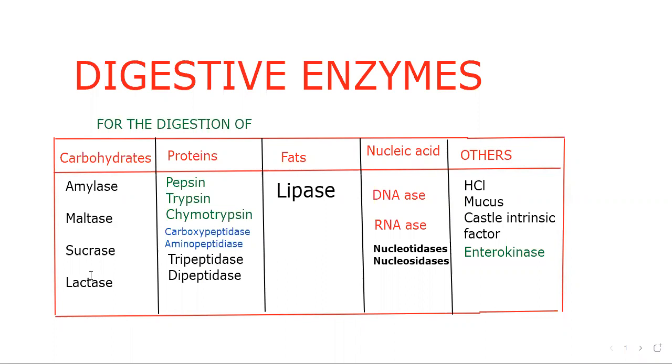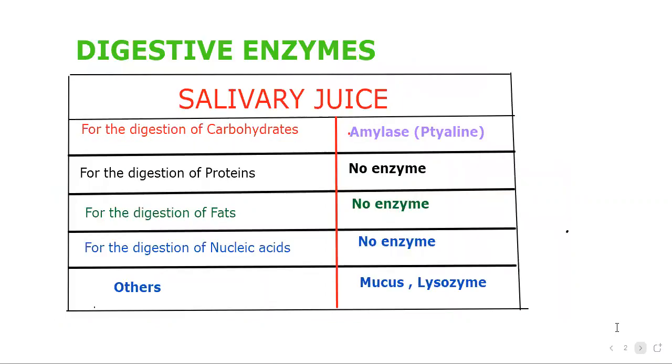So, amylase, maltase, sucrase, lactase for the digestion of carbohydrate. Pepsin, trypsin, chymotrypsin, carboxypeptidase, aminopeptidase, tripeptidase, dipeptidase for the digestion of protein. Lipase for the digestion of fats. DNAases, RNAases, nucleotidases, nucleosidases for the digestion of nucleic acid. And HCl, mucus, castle intrinsic factor, enterokinase are the other factors of the different juices of the different places of the alimentary canal. Let's talk about digestive enzymes of the salivary juice.